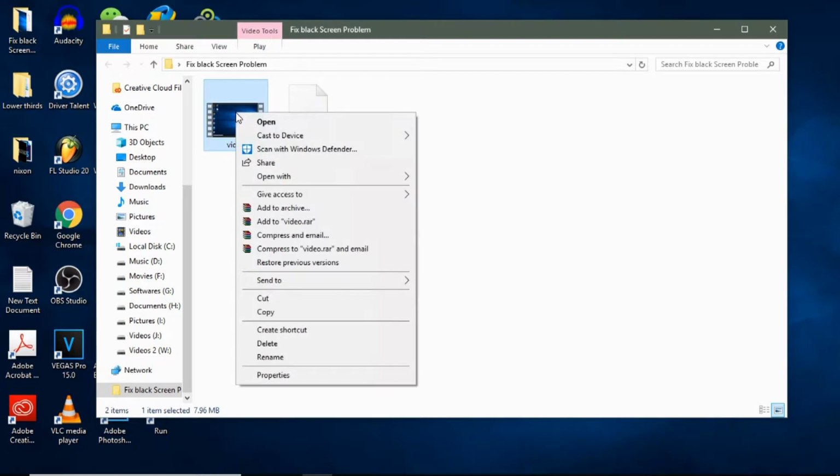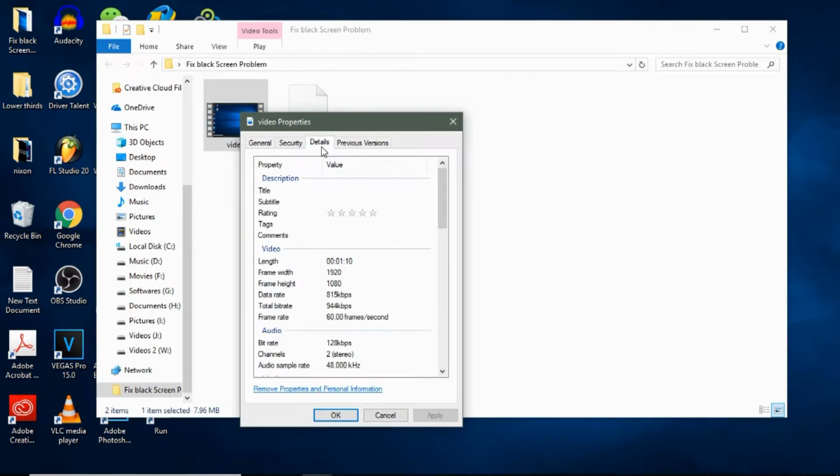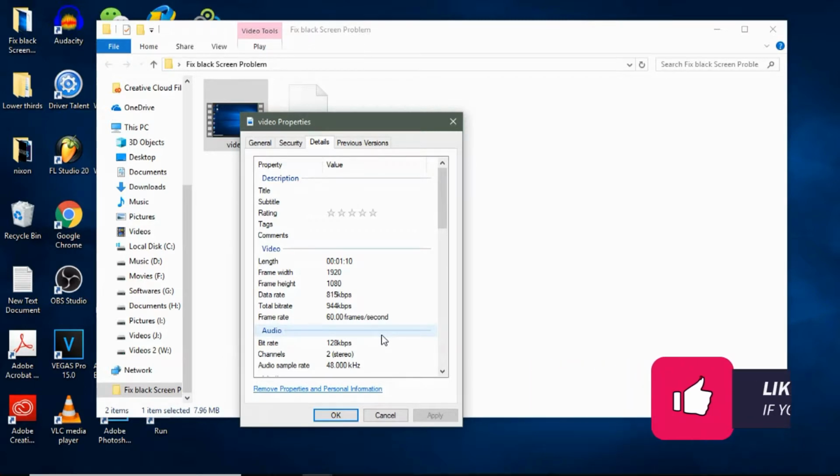Right click on video and go to properties. Go to details. Frame rate of my video is 60 frames per second. So I have to convert this frame rate to 30 frames per second so it can be played smoothly.